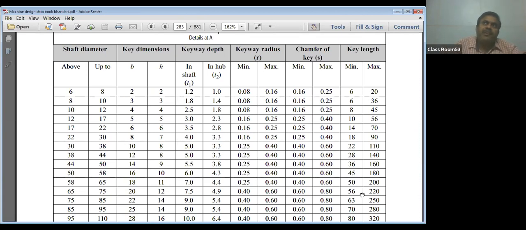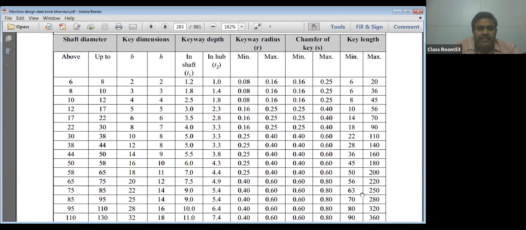Sometimes when you are designing a coupling, your main focus will be on the design of the coupling, not on the design of the key. So in this case, the dimensions for the key can be taken from this table also. In exams, if you are taking the dimension for the key from this table, just reference that you have taken the dimension from this table in the data book.